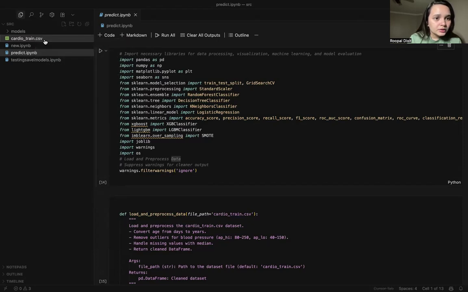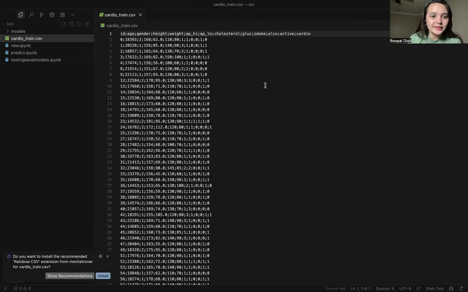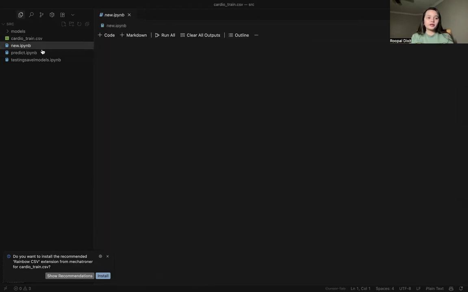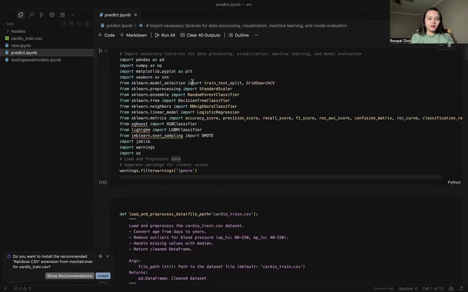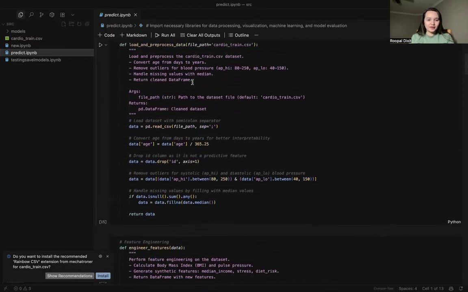Okay, you can see the data: ID, age, gender, height, weight. This is the high BP, this is the low BP, cholesterol, glucose, smoke, alcohol, active. Active means whether the person exercises or not, and the cardio. That is the basic information. Okay, this is good. I was a little bit worried at that time.